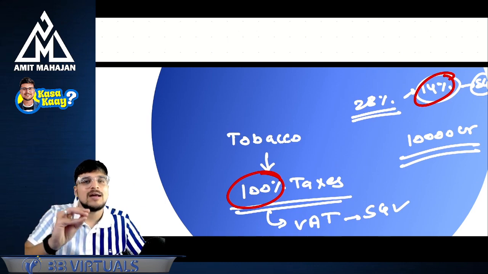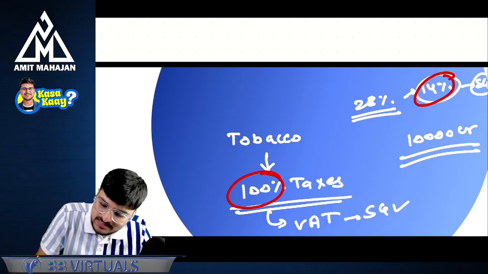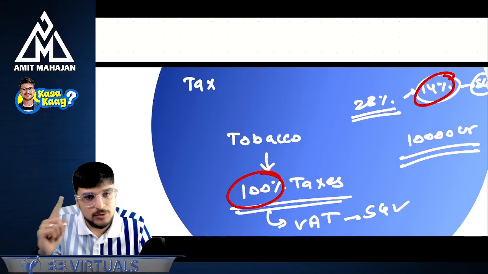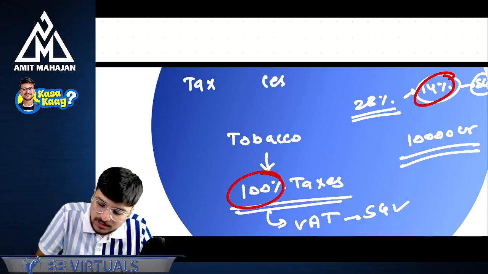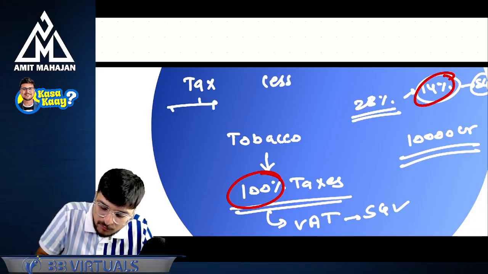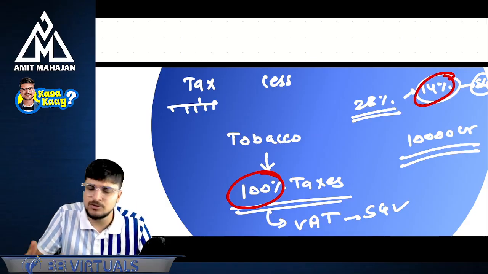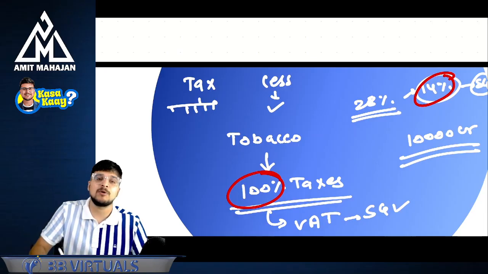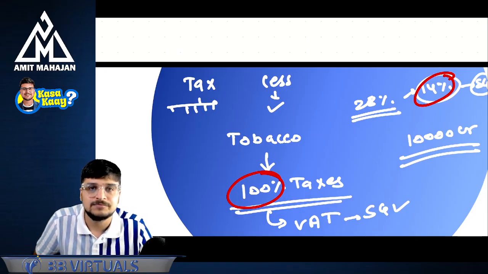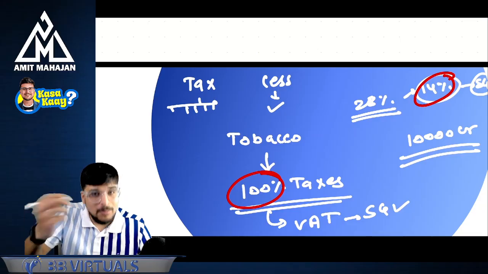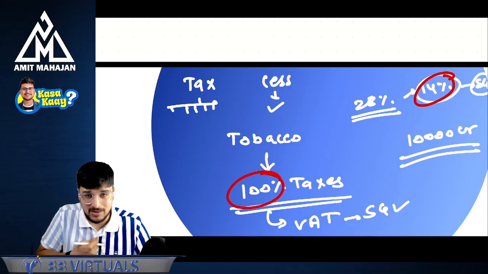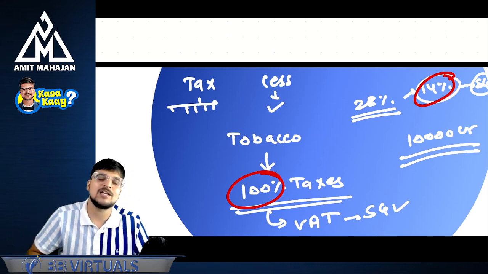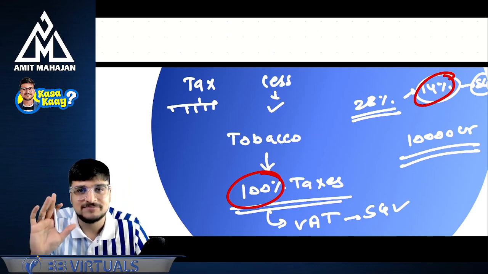Sir, why is this called a cess? Because please try to understand the difference between tax and cess. The tax is also paid to the government, and cess is also paid to the government. But tax can be used for multiple reasons: infrastructure, education, or anything. But cess can be used only for that particular purpose for which it is collected. So this is a GST compensation cess which is getting collected from us, and since it is a cess, it will be paid only and only to the state government as a compensation.